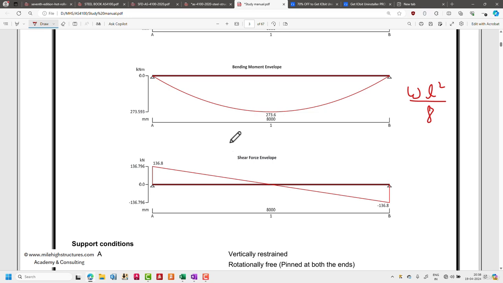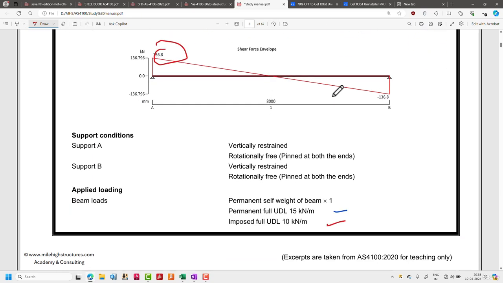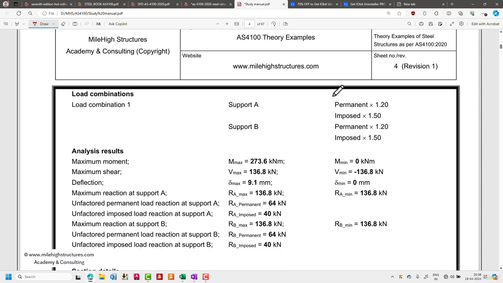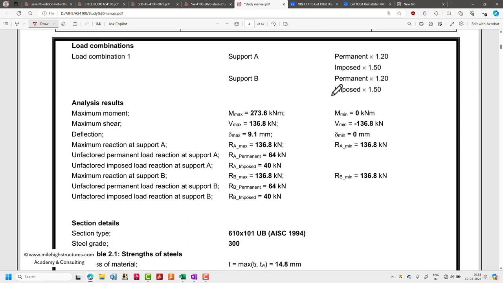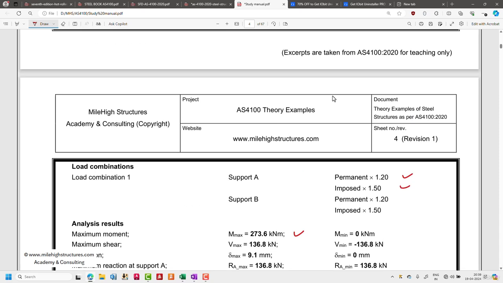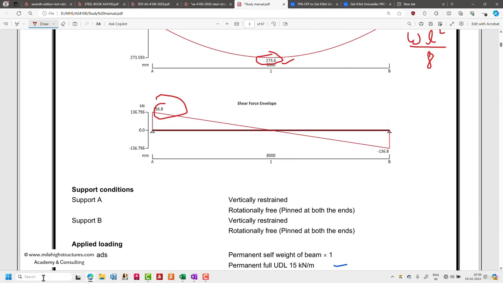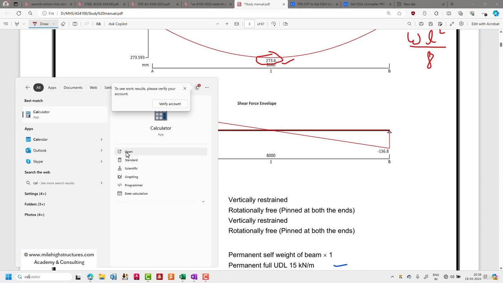By putting in that value, the bending moment comes to approximately 273.6 kilonewton meter, and the maximum shear force is approximately 136.8. So the loading is clear, and after that comes the load combination: 1.2 times the permanent action plus 1.5 times the imposed action. The maximum bending moment comes out to be 273.6, which can be calculated with WL square by 8 if you want to cross-check the results.